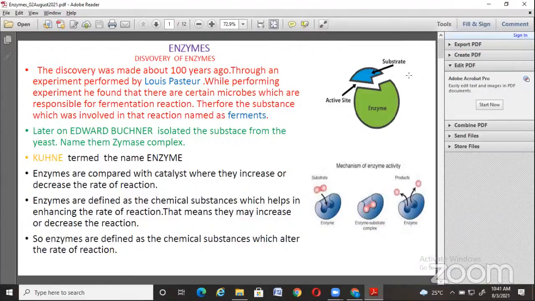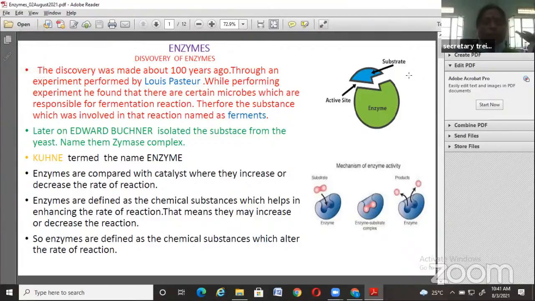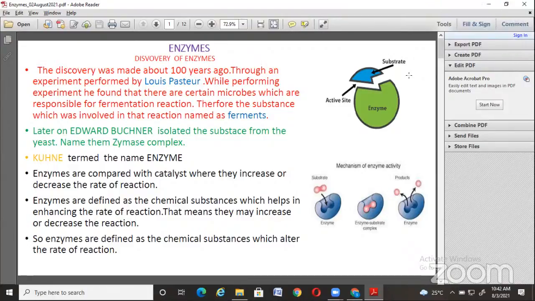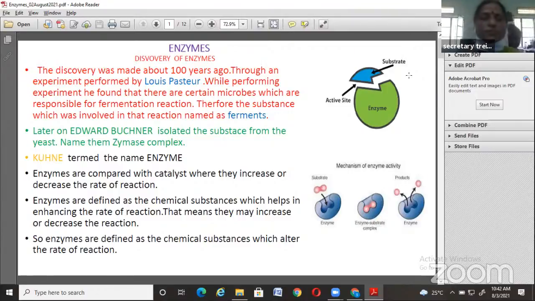Today we are going to discuss the chapter enzymes. Enzymes, what are they? How do they work? And where do they show their effect? All these are discussed in this chapter.